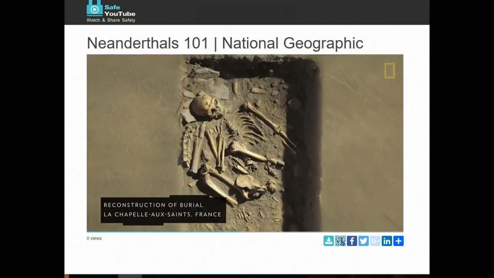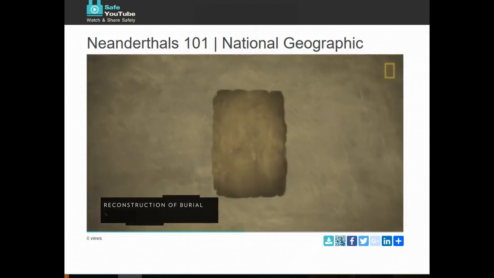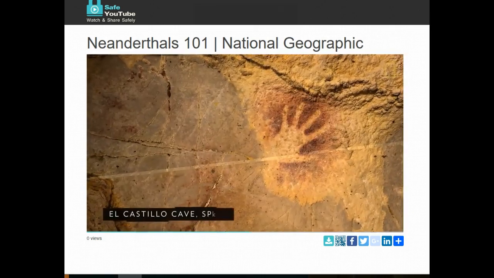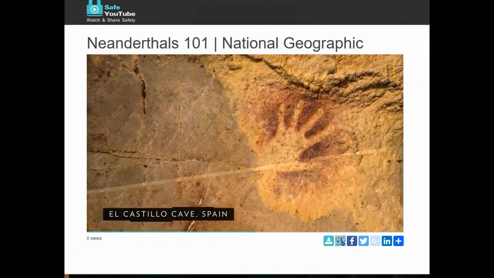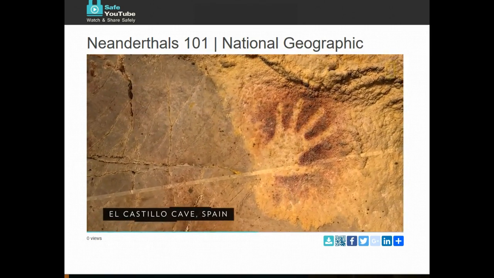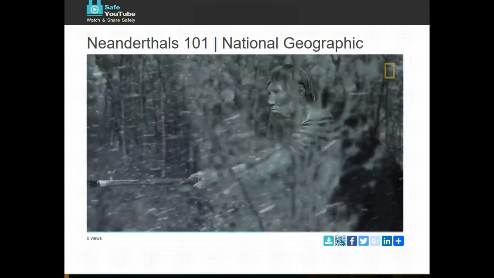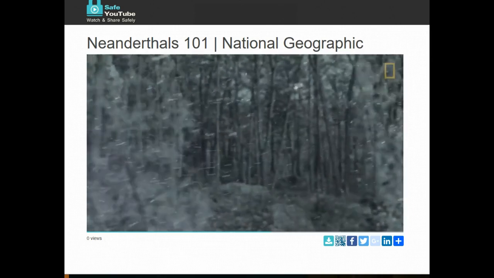Neanderthals are suspected to be the first humans to carry out the symbolic gesture of burying their dead and adorning gravesites with flowers. Neanderthals may have also created what may be the world's oldest cave art, which was found in Spain. Despite advances in their culture, sometime after 40,000 years ago, Neanderthals mysteriously disappeared.